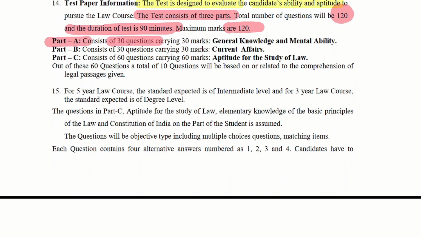Part A consists of 30 questions from general knowledge and mental ability. Part B consists of current affairs, 30 marks. So you will see some questions in the general knowledge part also from current affairs. So the current affairs is on the higher side, the number of questions, and 60 questions from aptitude for the study of law. And 10 questions here, so 50 questions of legal aptitude and 20 questions of reading comprehension are going to be there in this exam.